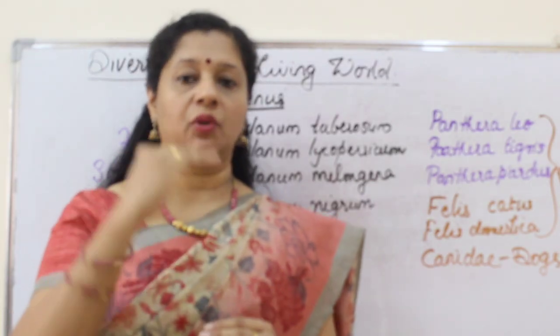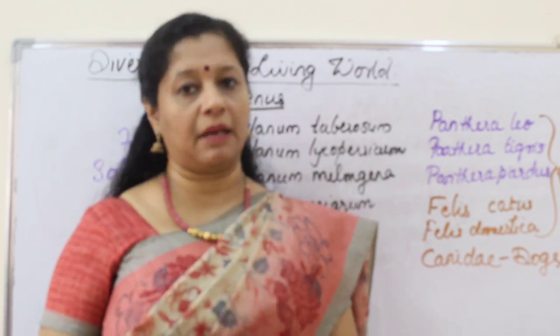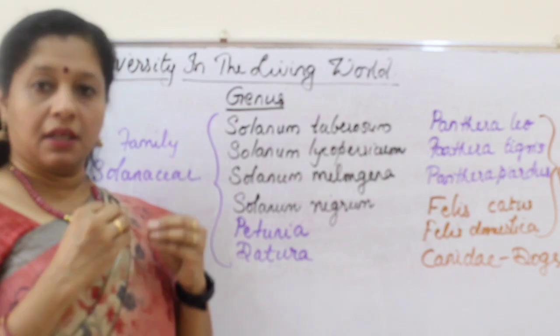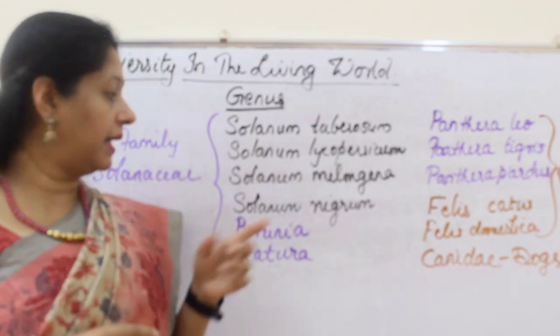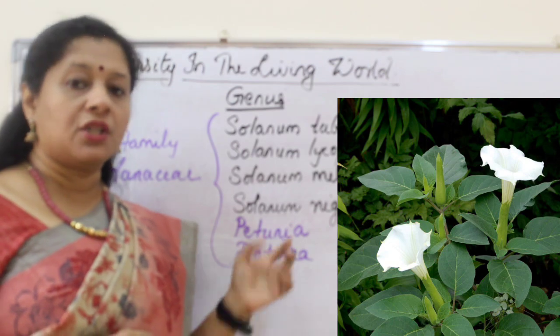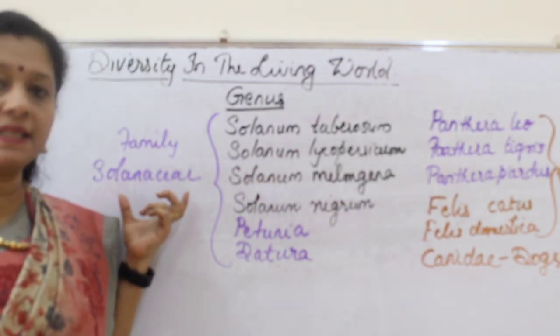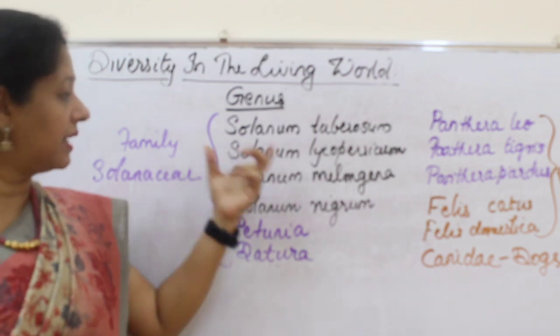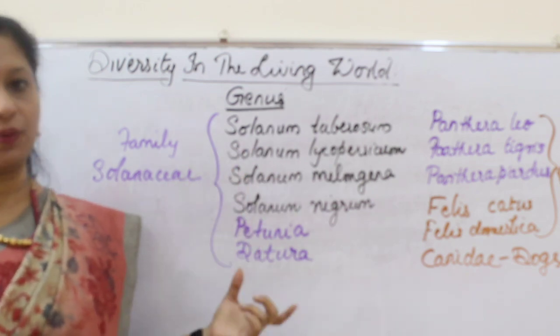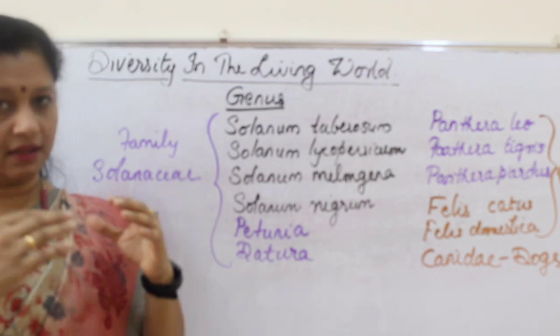Species, then genus, and above that what comes? Family. So related genera are kept in a single family. For example, Solanum has some similarities with other genera like Petunia or Datura. So these three are put in the family Solanaceae. The Solanaceae family includes different genera like Solanum, Petunia, Datura. So now the number is increasing, and the similarities are decreasing.